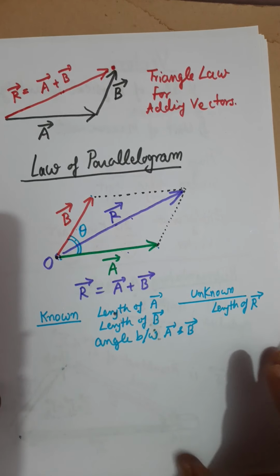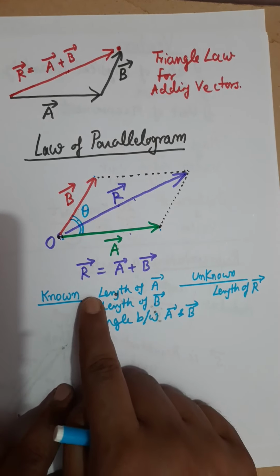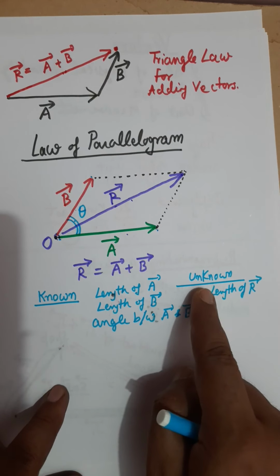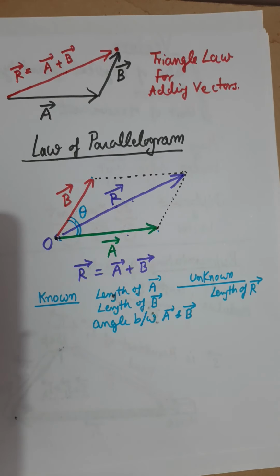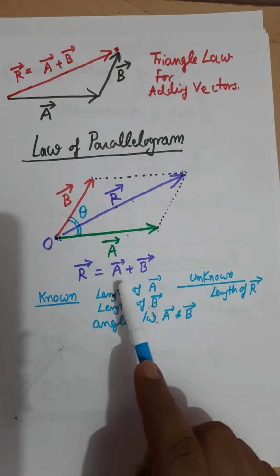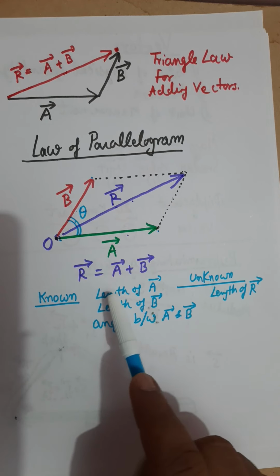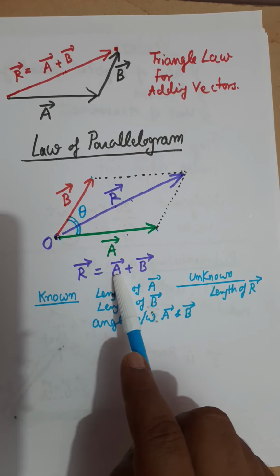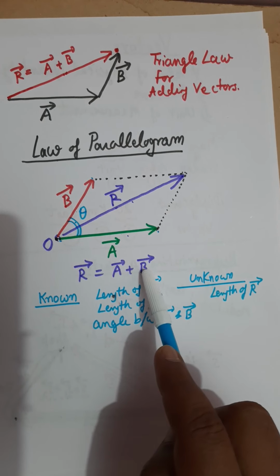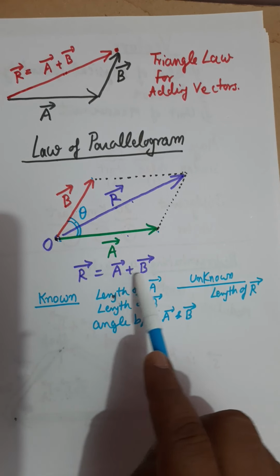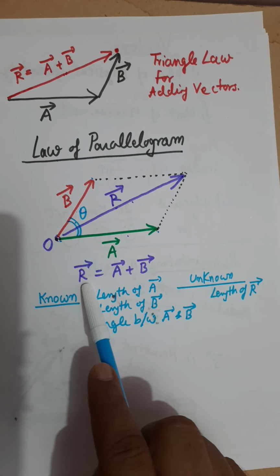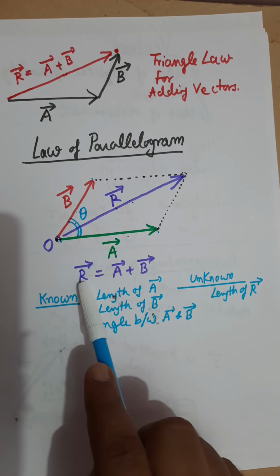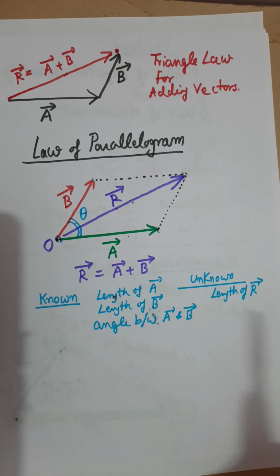So through mathematics we are going to derive here that if we know these three values, then how can we find this value? And this is now a mathematical process. Here I am using the word length, but this length means the magnitude. So if you know the magnitude of vector A, the magnitude of vector B, and the angle between these two vectors, then how can we find the magnitude or length of the vector which is the resultant of A and B?